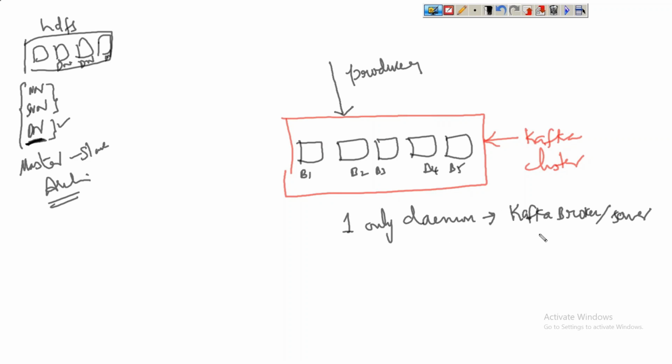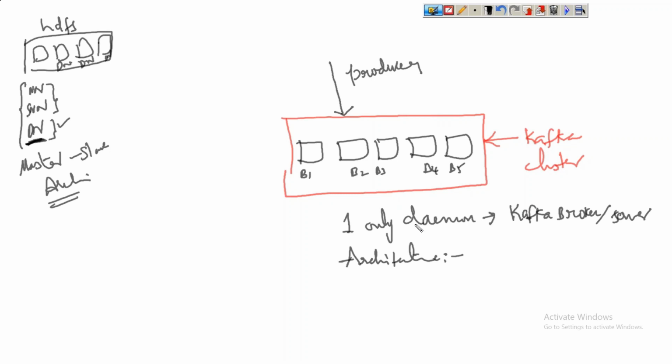We have only one daemon, that is Kafka broker. Then how do they communicate, and how do they maintain the data? Like we have master slave architecture in HDFS, some architecture has to be defined for Kafka also. Who is going to maintain the data, and who is saving the data? Everything we have to understand.